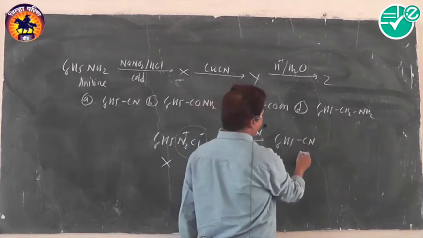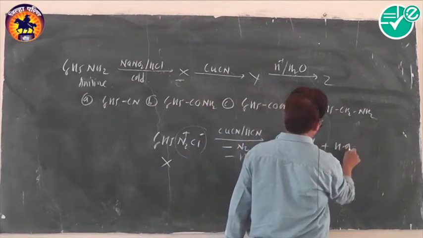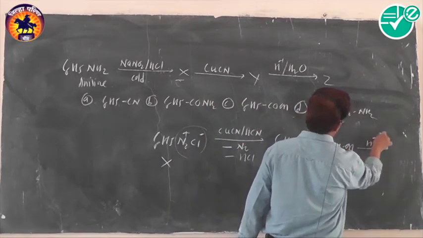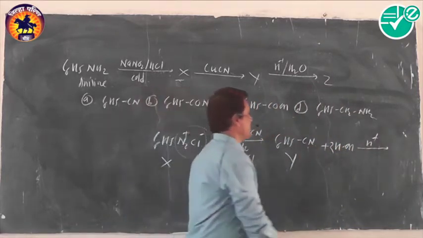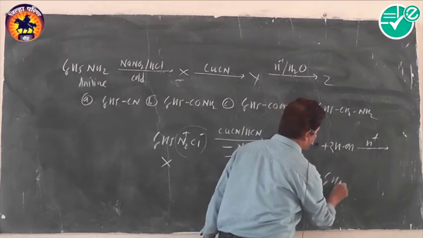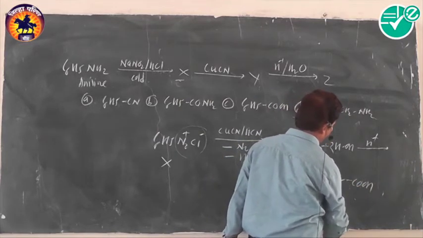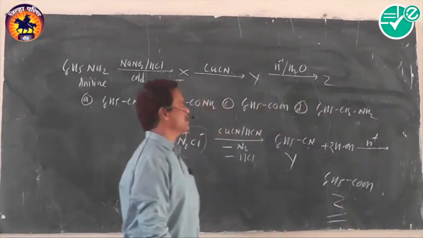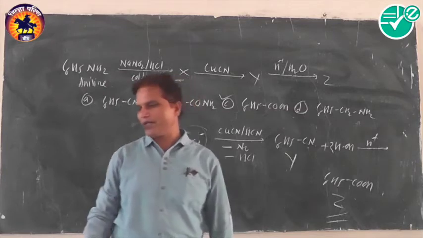This cyanobenzene is Y, and it is subjected to hydrolysis in acidic medium. You know better, cyanides are always converted into carboxylic acid, and that's why we get the product C6H5COOH, and so Z formed is benzoic acid. Then the answer is C. Very simple one.